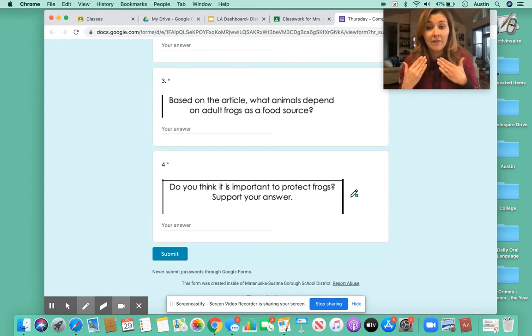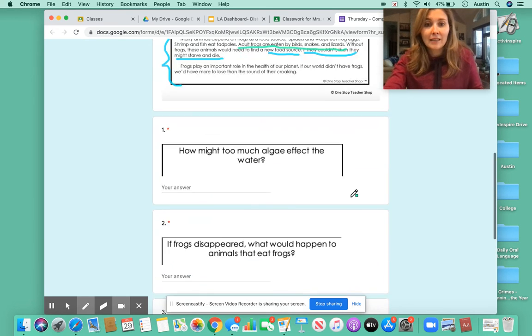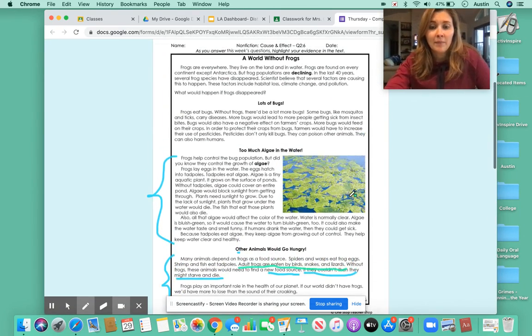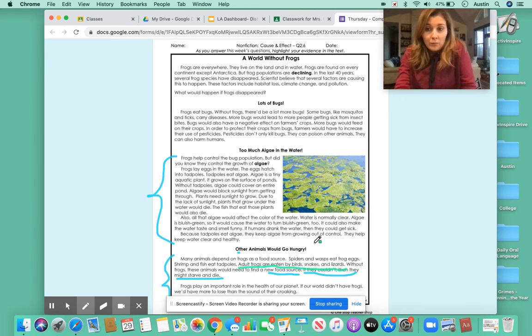That means that you need to have support for your answer, which means you need to have facts. So if I was going to say, yes, it is important to protect frogs, because if we did not protect frogs, we'd have lots of bugs, too much algae in the water, and other animals would go hungry or die. That would be my support about why I think. So it's backing up why. It's your argument. So that's what we're going to do for Thursday comprehension.